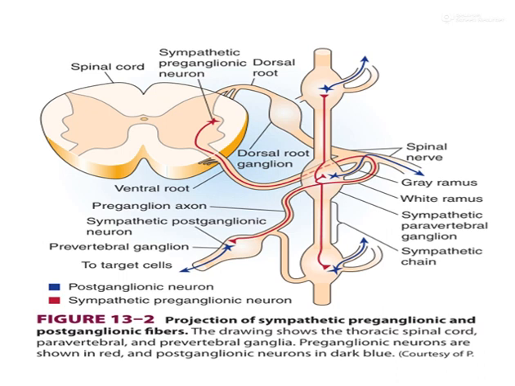This is the diagram that shows the projection of sympathetic preganglionic and postganglionic fibers. So this is the thoracic spinal cord and there are paravertebral and prevertebral ganglia. This is the prevertebral ganglia and this is the paravertebral ganglia. The preganglionic axon is shown in red color and the blue color shows the postganglionic neuron.